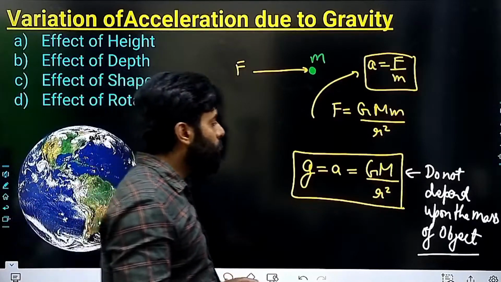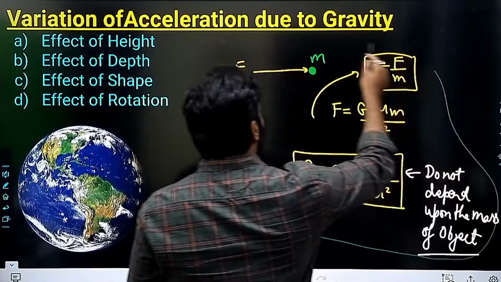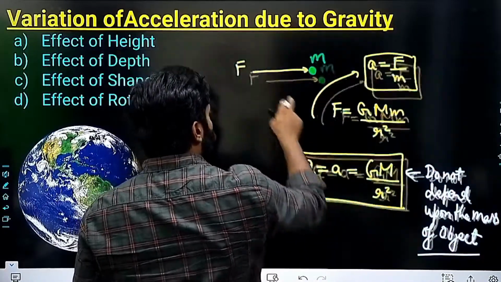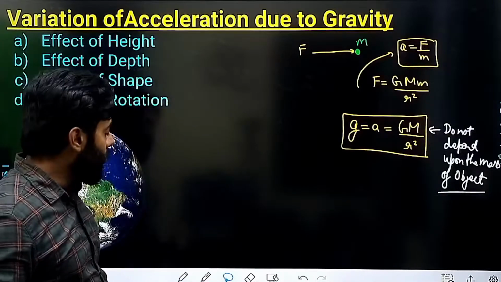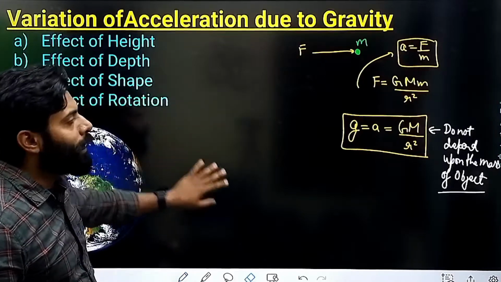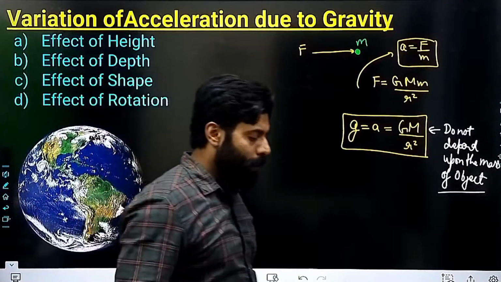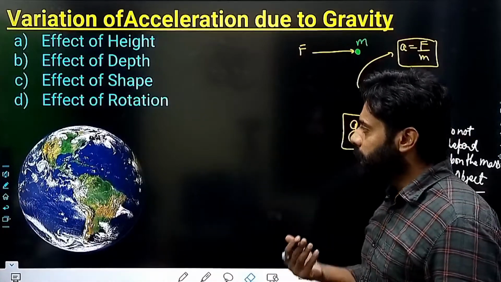Now we have to see what the effect on acceleration due to gravity is due to the height, due to the depth, due to the shape, due to the rotation. So these are the four parameters according to which the acceleration due to gravity changes.